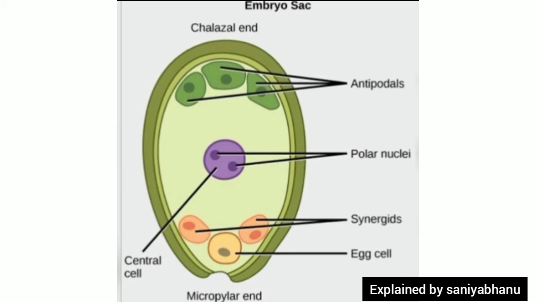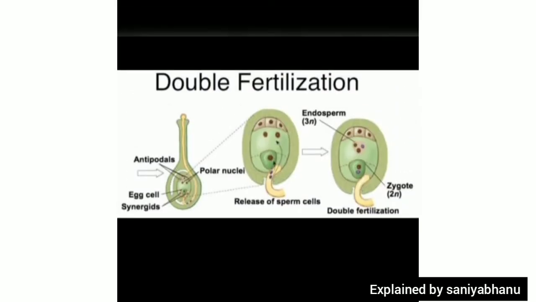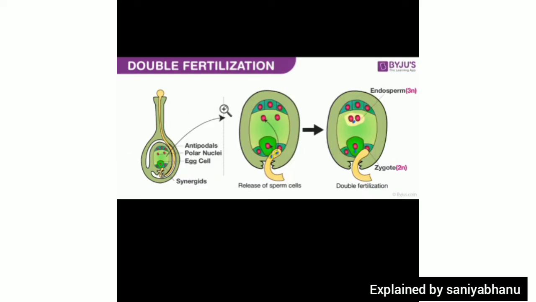1 male nucleus gamete approaches the egg and fuses with it to form diploid, 2n, zygote. This is called first fertilization. The other male nucleus reaches the secondary nucleus, 2n, or polar nucleus, and fuses with it to form endosperm nucleus, which will be a triploid. This is second fertilization. Thus, double fertilization occurs in the embryo sac.